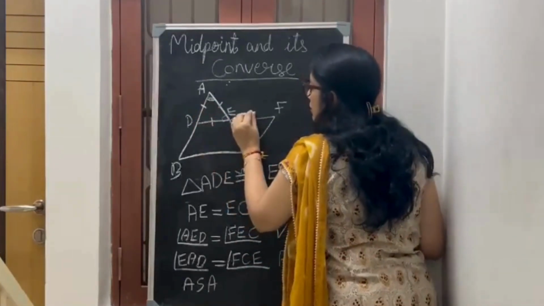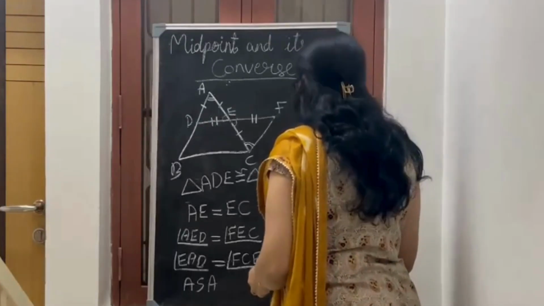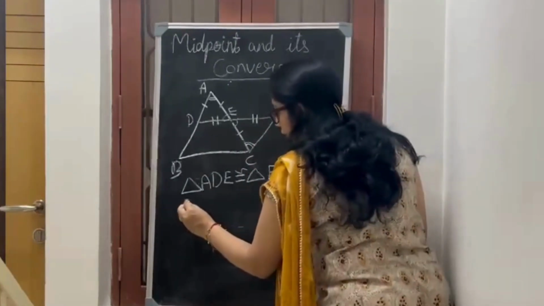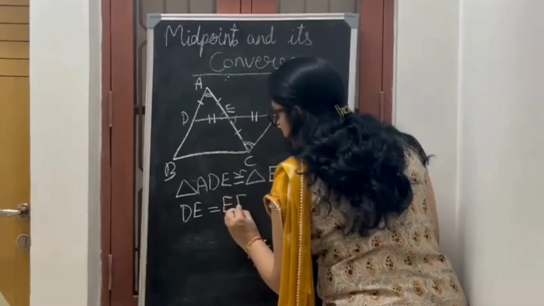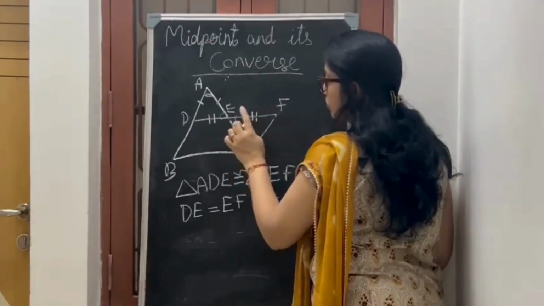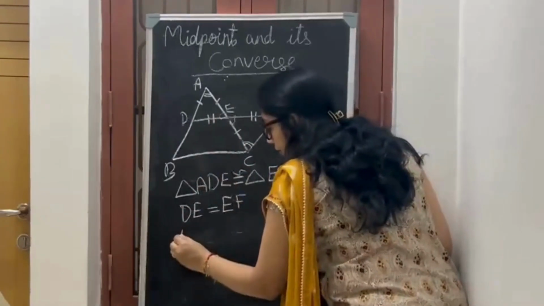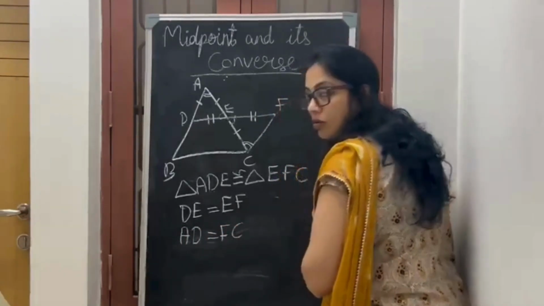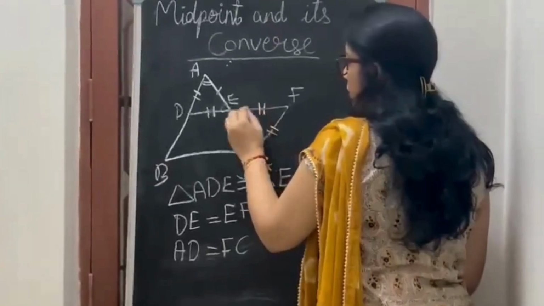So this is equal to this. What is this? DE is equal to EF, because these two triangles are congruent, so it is proved that DE is equal to EF. AE is equal to EC was already given. Now AD is equal to FC. Why is it equal? Because they are congruent triangles. Now I have proven that this is equal and that is equal.